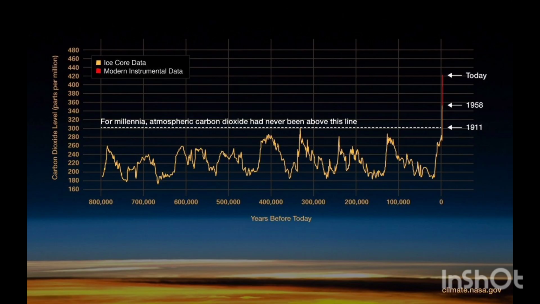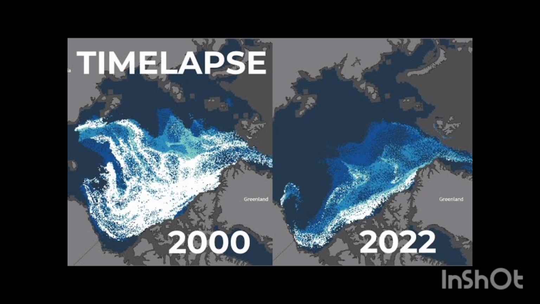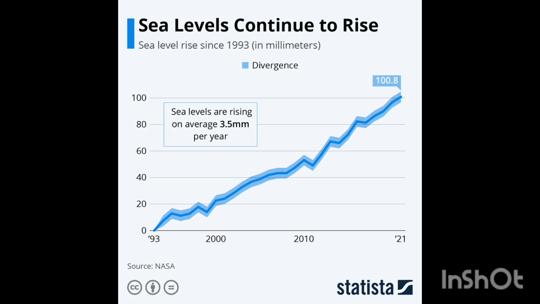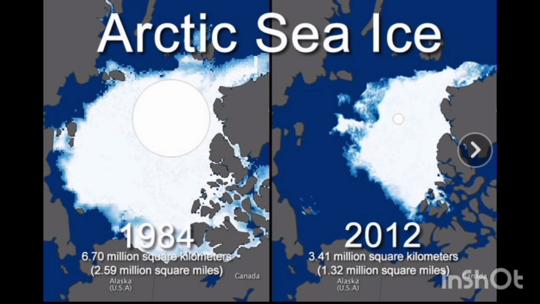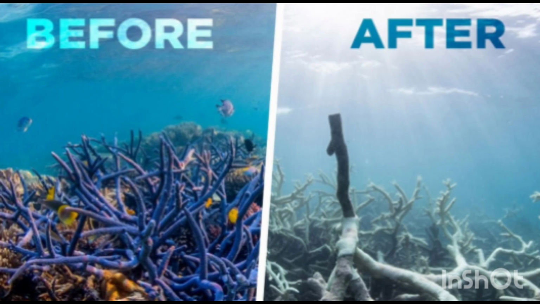And according to the Intergovernmental Panel on Climate Change, the IPCC, since systematic scientific assessment began in the 1970s, the influence of human activity on the warming of the climate system has evolved from theory to established fact. Global temperature is rising, the ocean is getting warmer, the ice sheets are shrinking, glaciers are retreating, snow cover is decreasing, sea level is rising, Arctic sea ice is declining, extreme events are increasing in frequency such as tornadoes and floodings, ocean acidification is increasing as well.